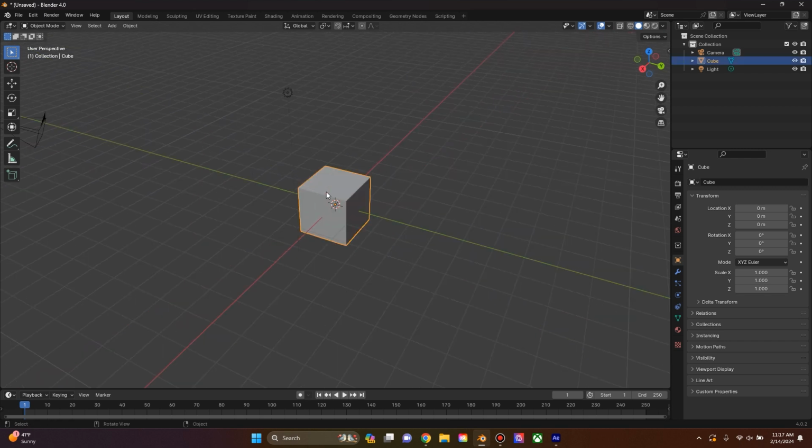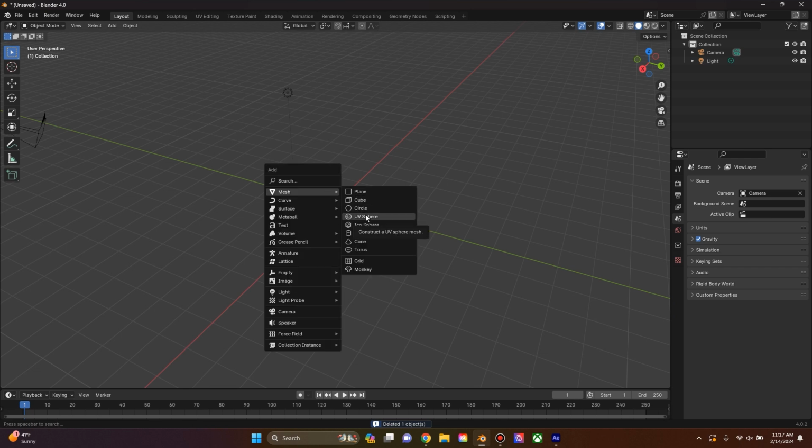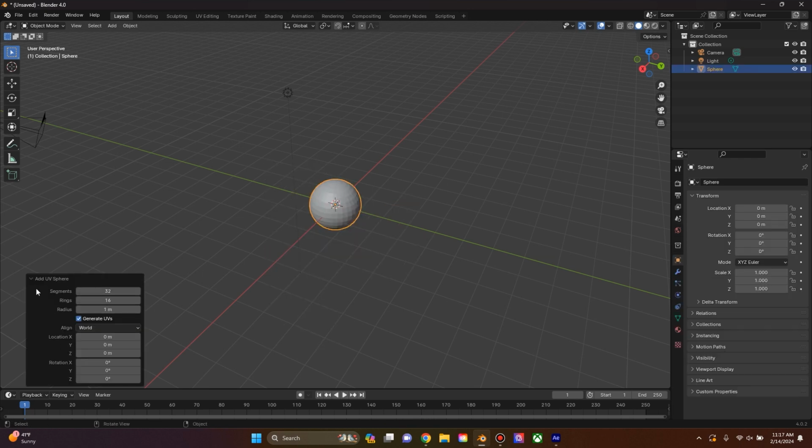we're going to select this starter cube and delete it. Then we're going to press Shift and A to create a UV sphere. Then this little window is going to pop up. If you don't see it, just click the arrow here. And we're going to change the segment count to 360. And we're going to change the ring count to 180. And this will make a near perfect circle.